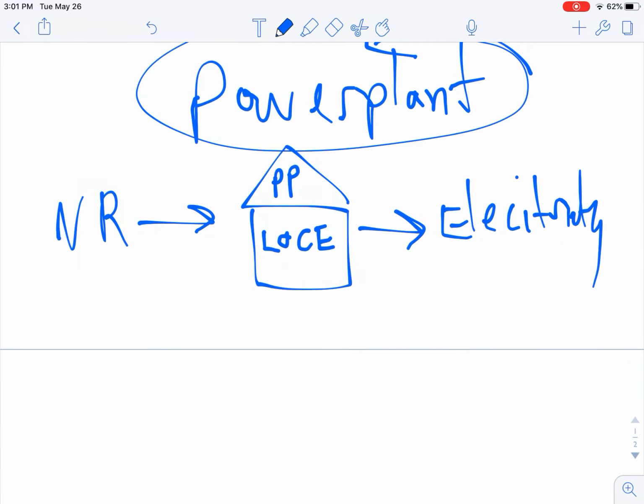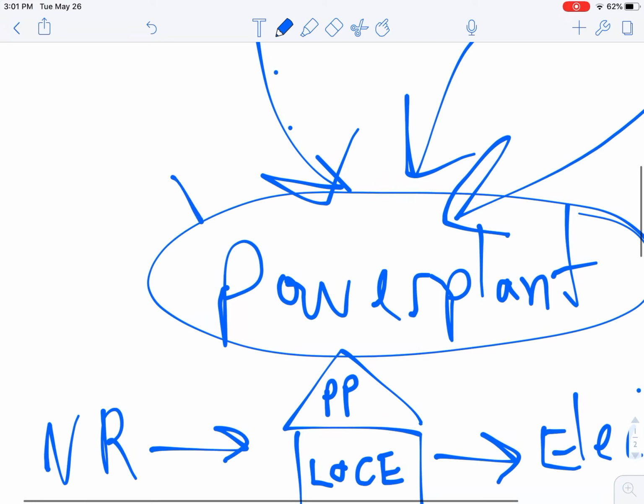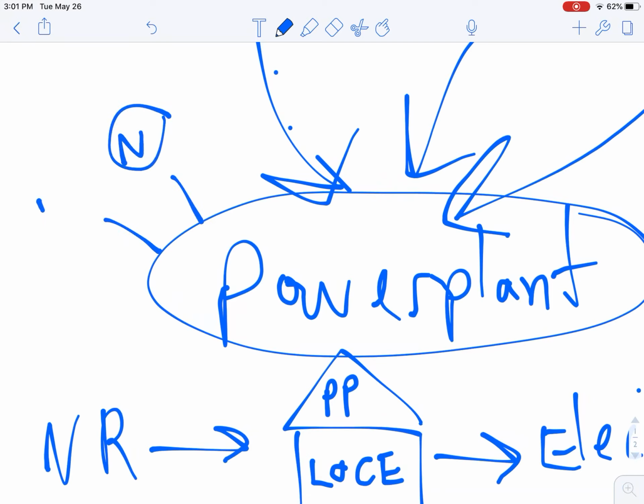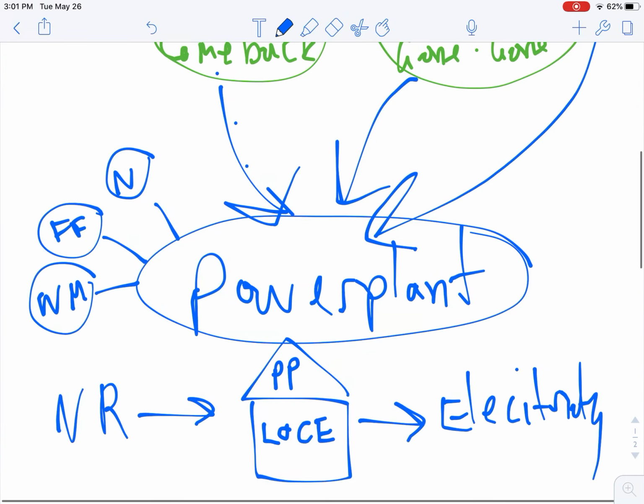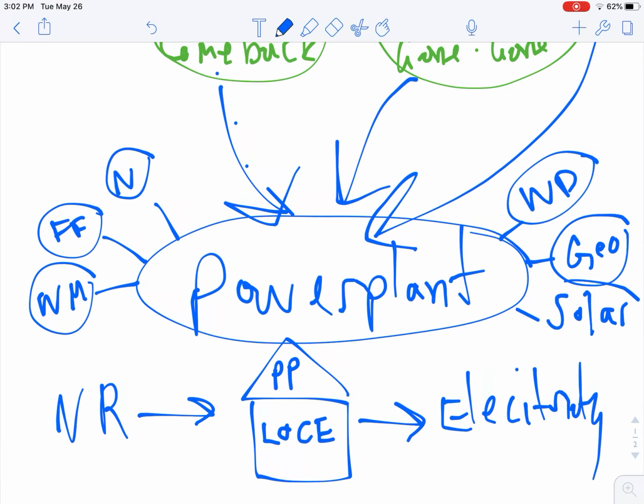Super cool thing. We talked about 6 different types of power plants. Those were nuclear power plants, fossil fuel power plants, windmill power plants, and on the other side, water dam power plants. Let's not forget geothermal power plants that use lava. And finally, the last one, which one did I forget? Oh, solar. A solar farm power plant.